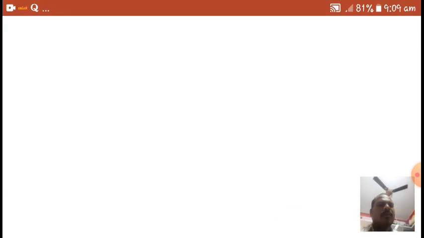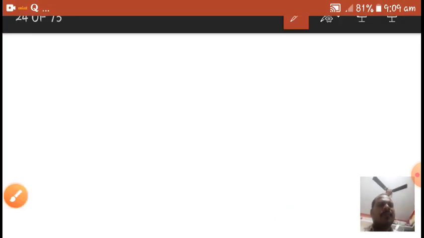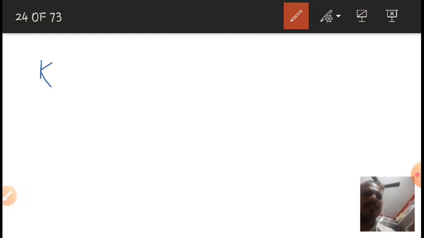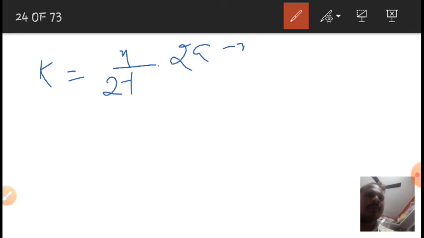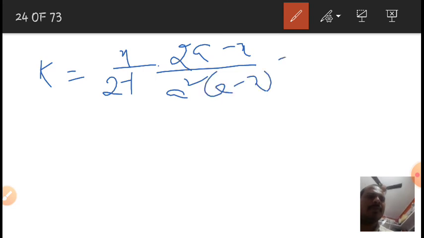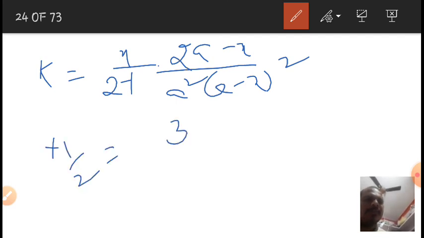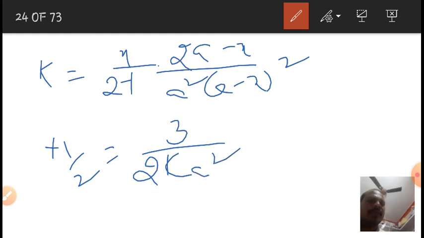Until now we have discussed and derived the rate constant of third order reactions, that is x by t into 2a minus x by a square into a minus x whole square, and half-life of third order reaction, that is 3 by 2 k a square, right?